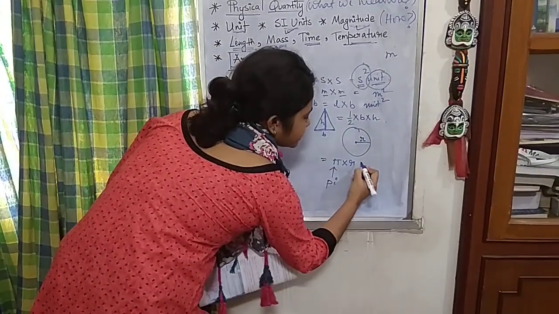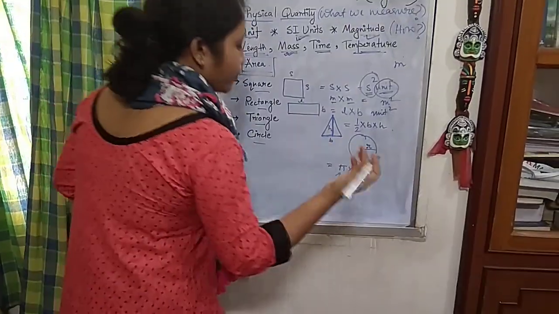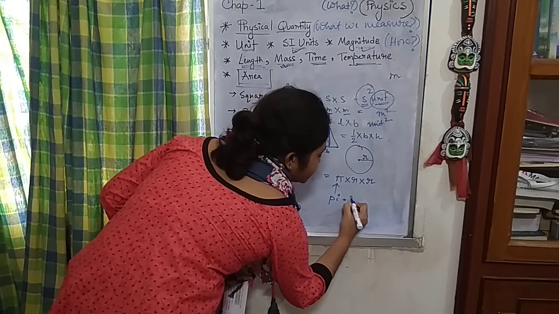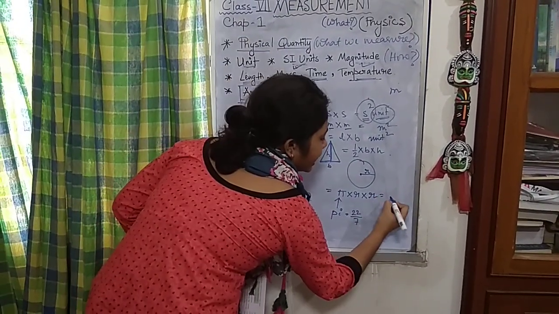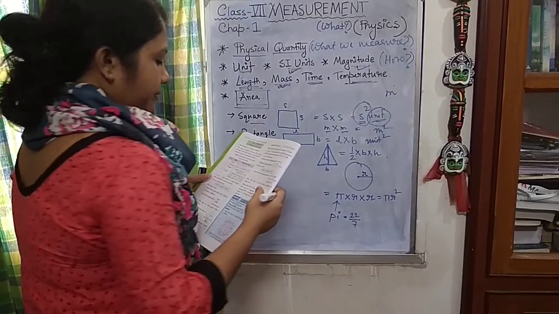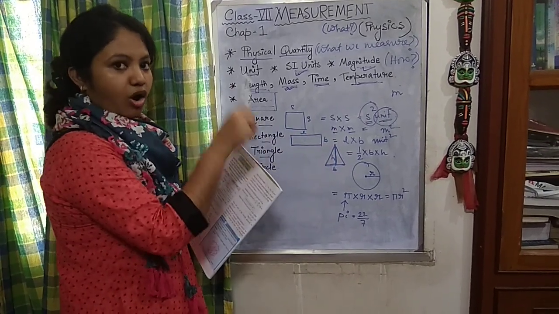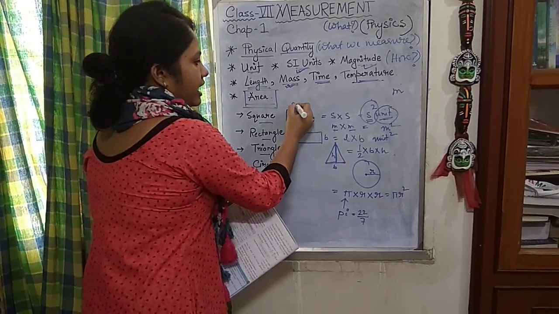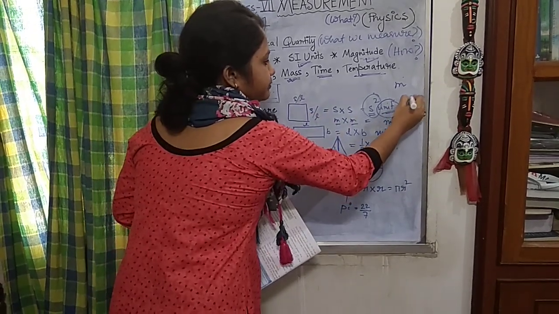So radius into radius, that is pi r square, and the value of pi is 22/7. So ultimately it becomes pi r square. Square becomes a square or L square, whatever we say. If I take this as L, then it becomes L square.